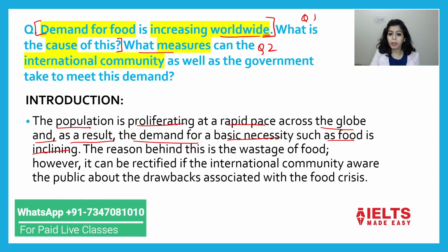The reason behind this is the wastage of food. However, it can be rectified if the international community aware the public about the drawbacks associated with the food crisis.